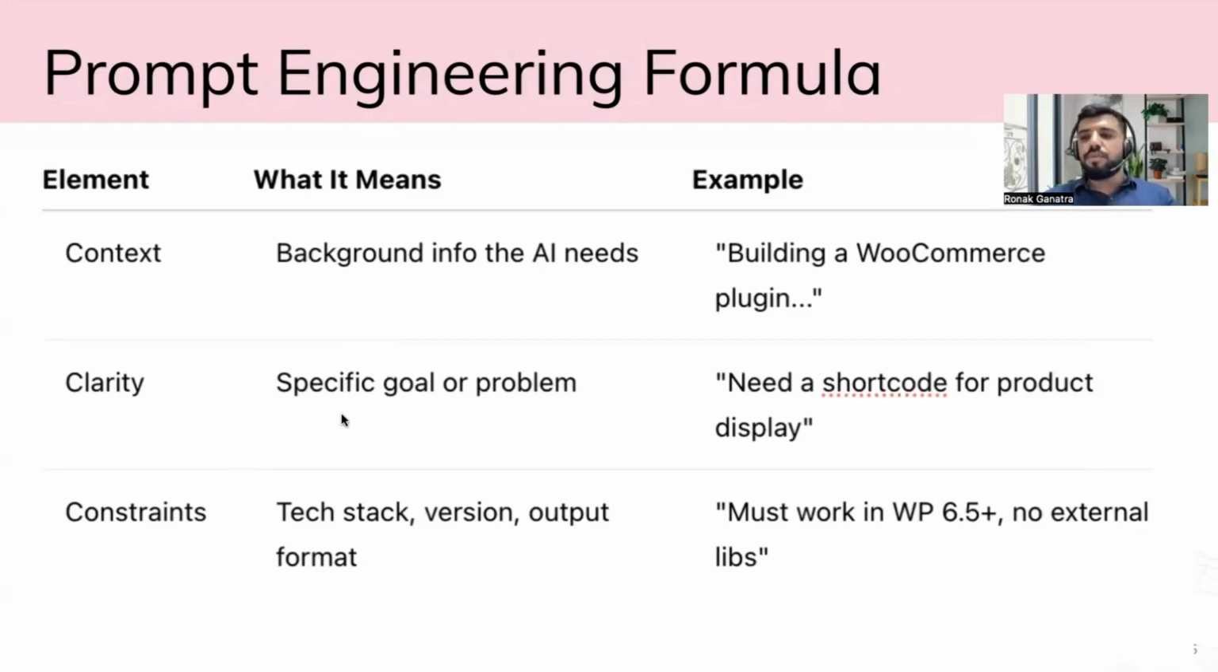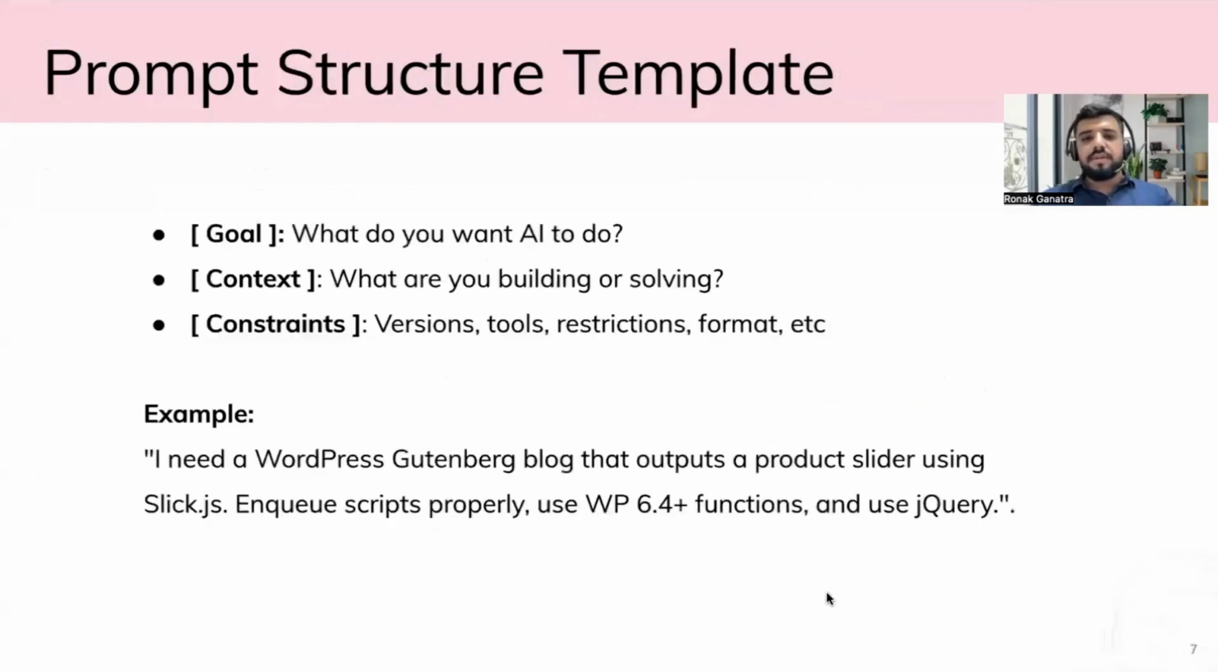Clarity: a specific goal or problem. So what we need: I need a shortcode for product display. This is another example. Or in the previous one, we can say I am facing the issue that the admin menu is not showing. And the constraint: like tech version, output format. So we can define some rules as well, like it should work in a certain WordPress version, and it should not have any external libraries. This type of constraint we can give to AI so that it stays bound by the rules. Okay, let's see.